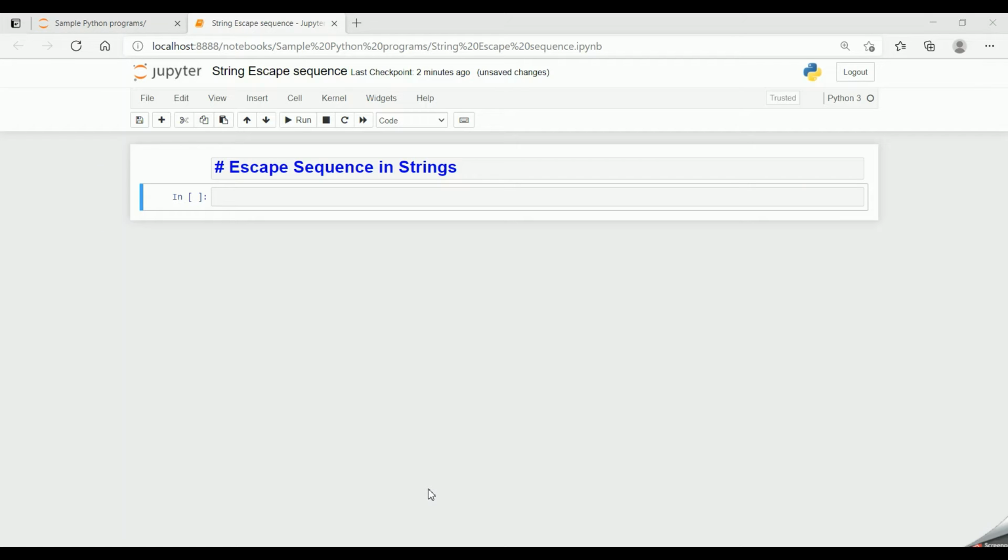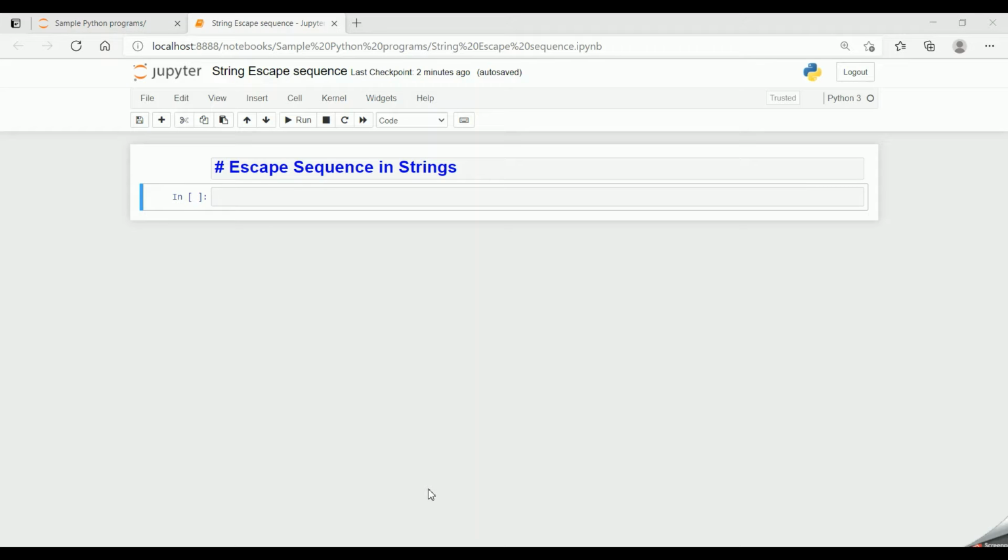Friends, welcome back to the practical session on Python. Today let's discuss the escape sequence in strings. What are escape sequences? As we all know, a string is enclosed within a single quote or a double quote.